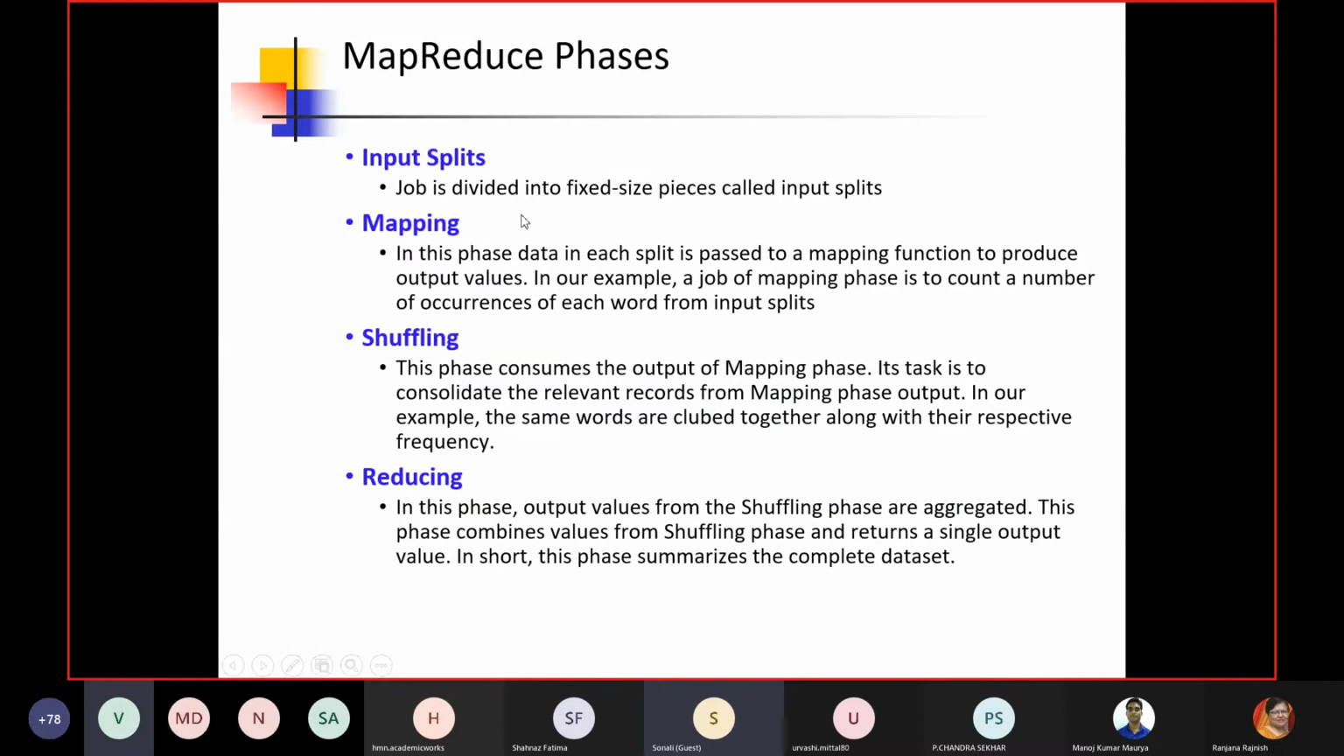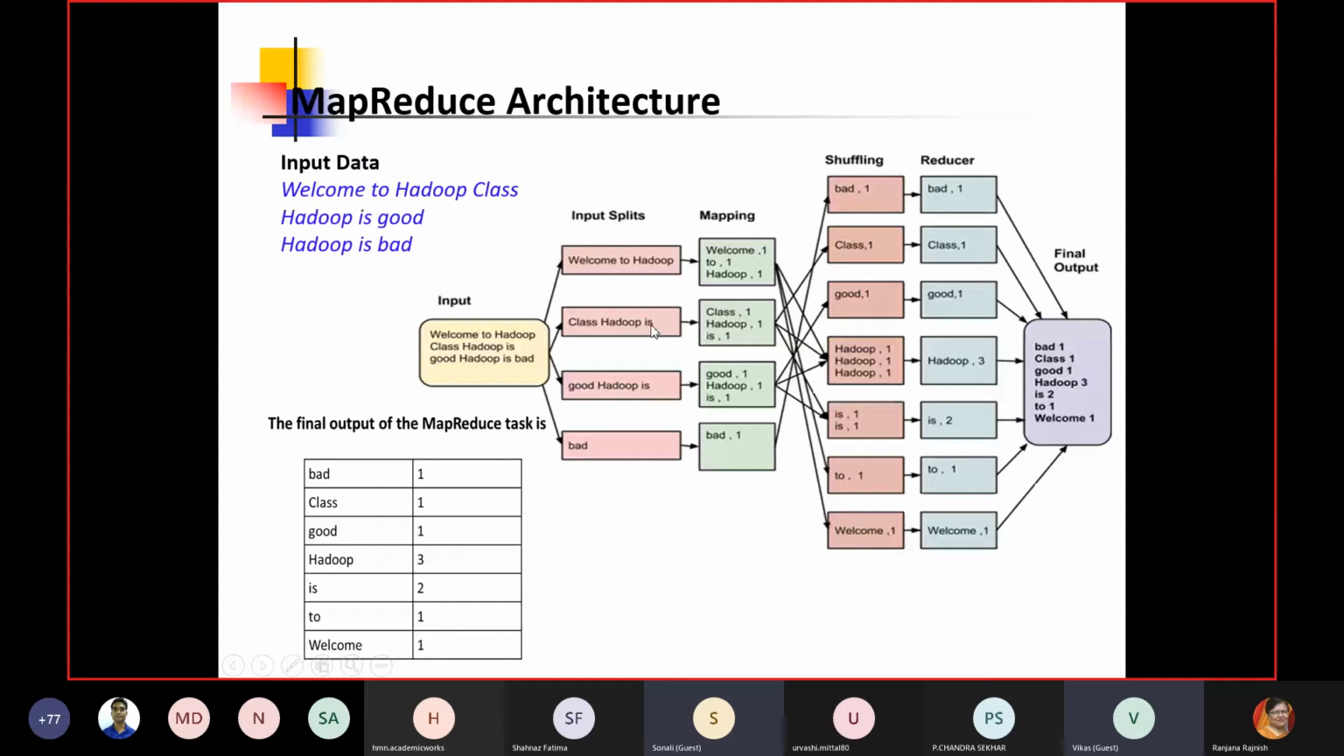One second. Ma'am, I'm Vikas this side. Can you please move to the back slide? Yeah. So if in an input split, good is Hadoop is coming twice, then in mapping the count of is will be 2.